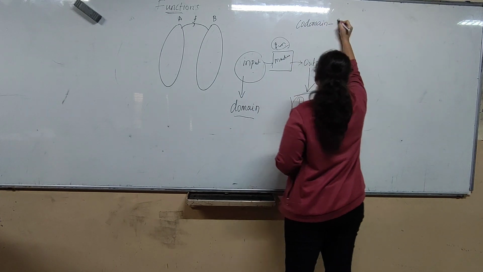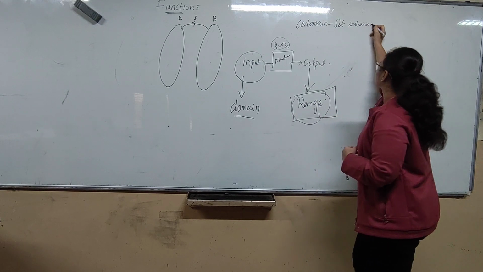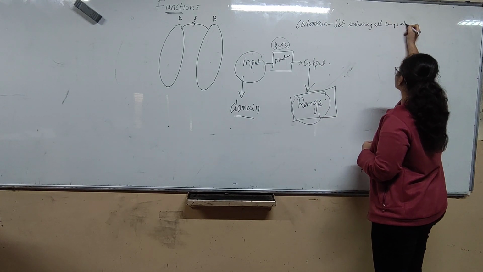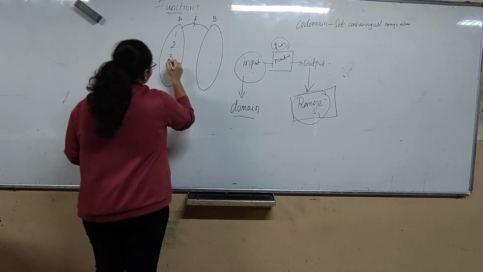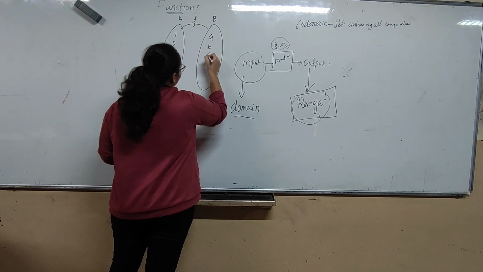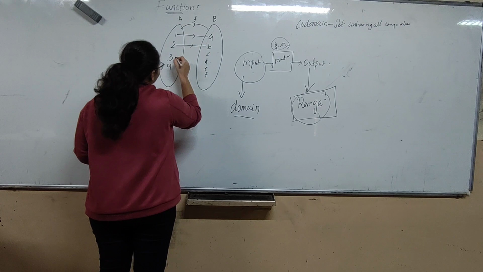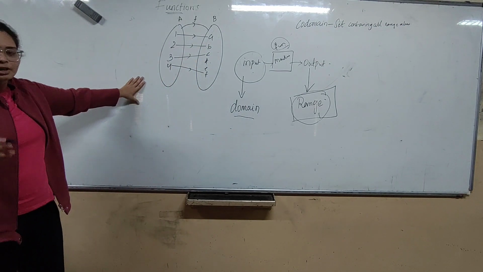Codomain, a set containing all range values. So now let's see an example. 1, 2, 3, 4 in A, and A, B, C, D, E, F in B. So this is a function, right?